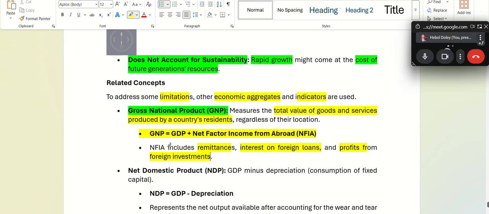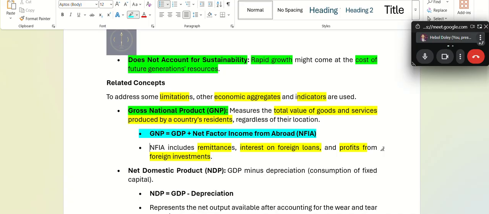My question is, right now you're seeing it on the screen: GNP is equal to GDP when net factor income is positive. Now what will happen when net factor income from abroad is minus or negative?